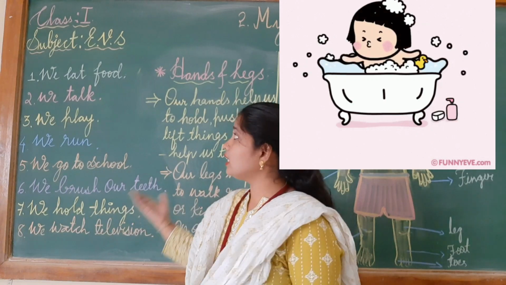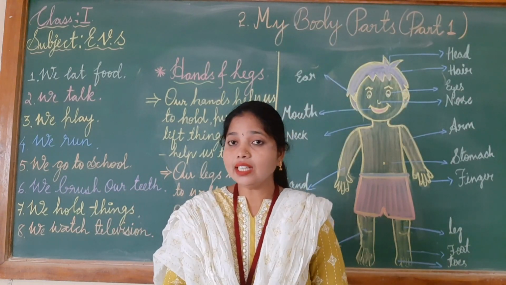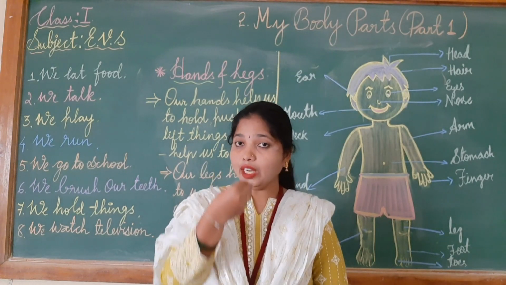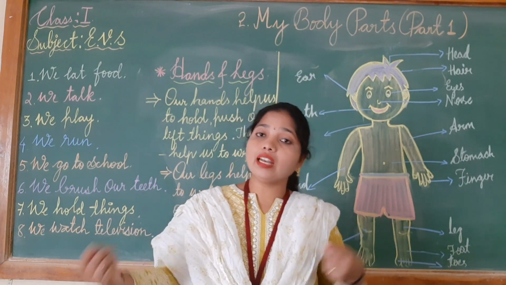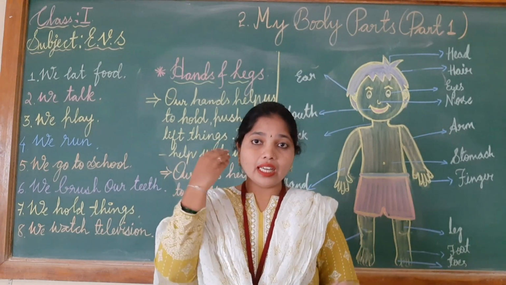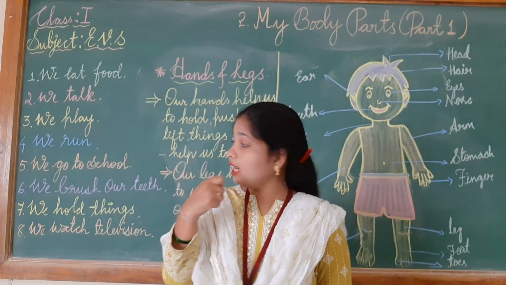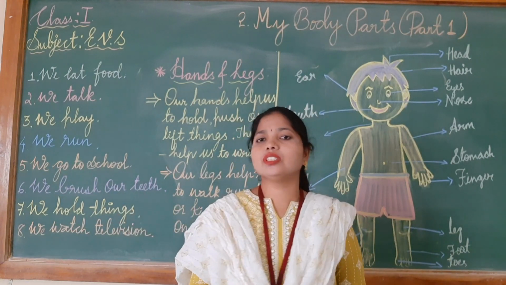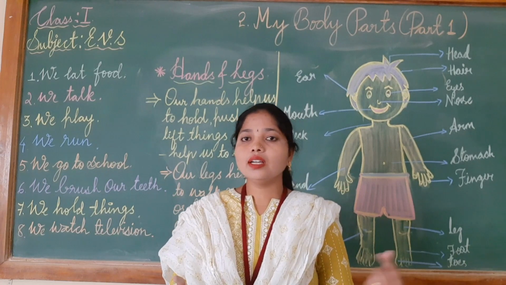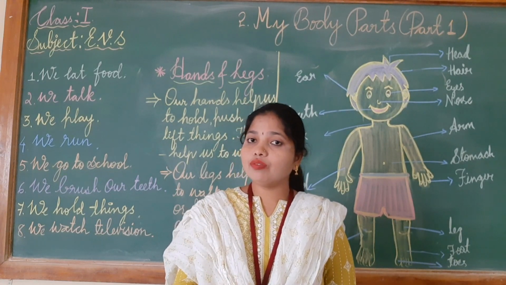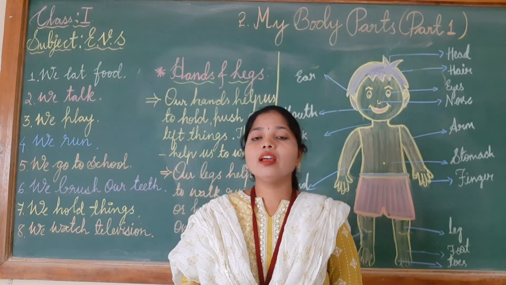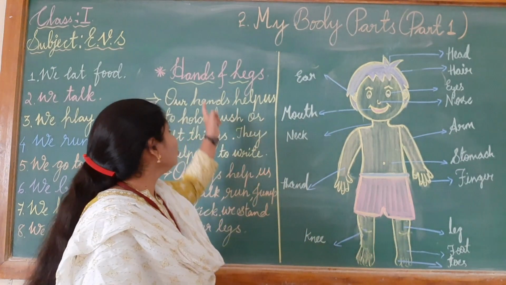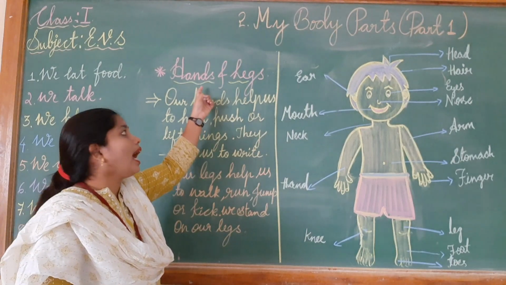So children, these are the different activities which we do with our different body parts. We eat food, we play, we run, we go to school, we hear the telephone ring, we brush our teeth, and we hold things, and we watch television. There are many different parts with the help of which we can do our day-to-day activities. Okay children? Now next, we move to the next topic, that is hands and legs.